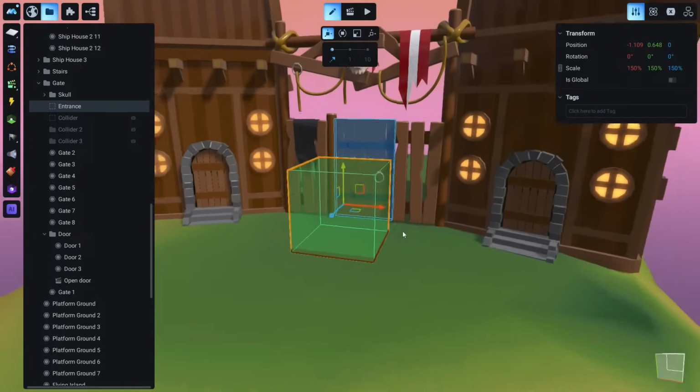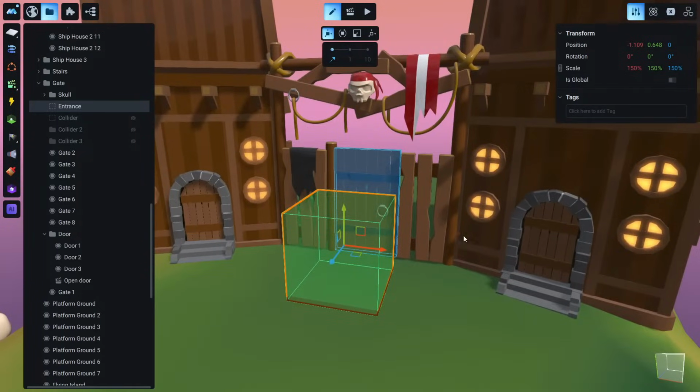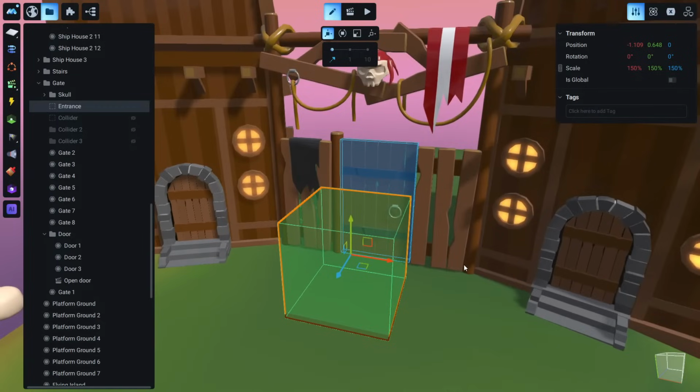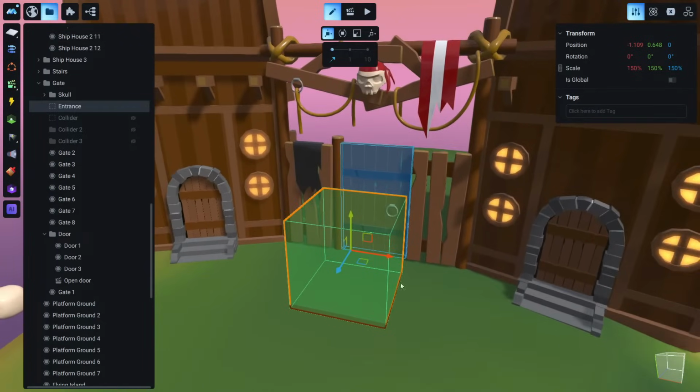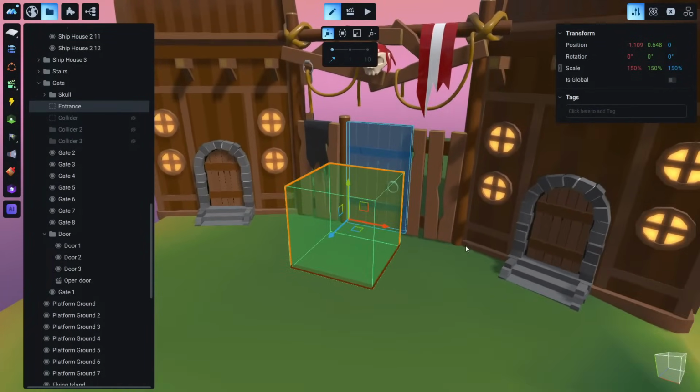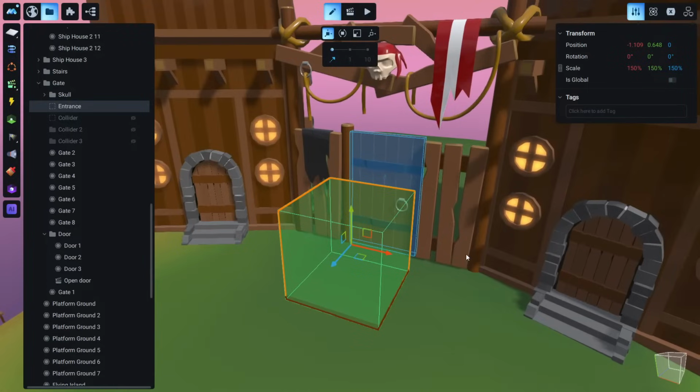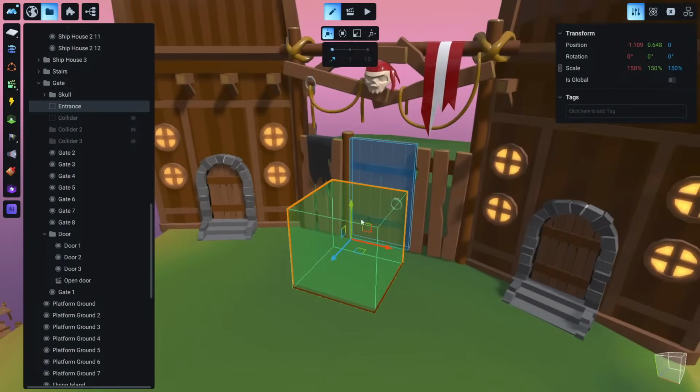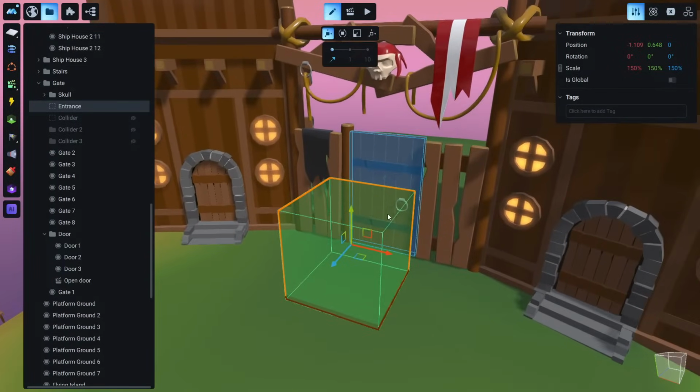And in a normal situation, we would create a collision event, a collision trigger between our character and this entrance collider, and we will trigger that open door animation, and the door would open. But we don't want to do this because we want to learn a little bit about more complicated, more advanced stuff. Okay, but we will add this collider here because it's going to help us.